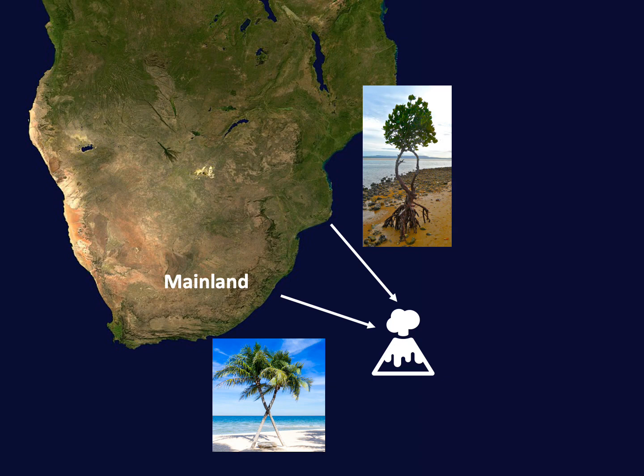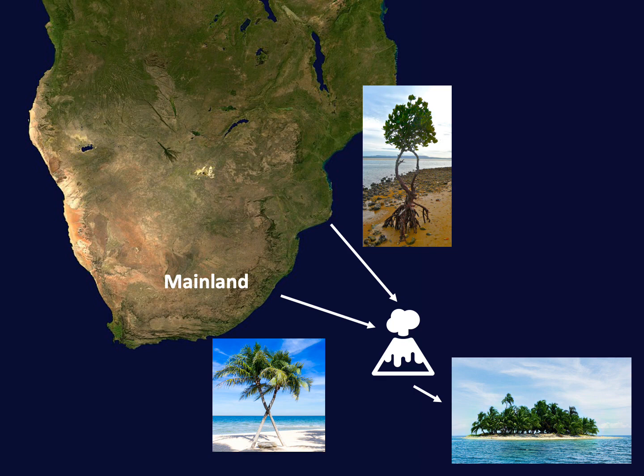And then, through time, we'd expect to see more and more species arriving at the island, until we have an island with a roughly stable number of species occurring on it.